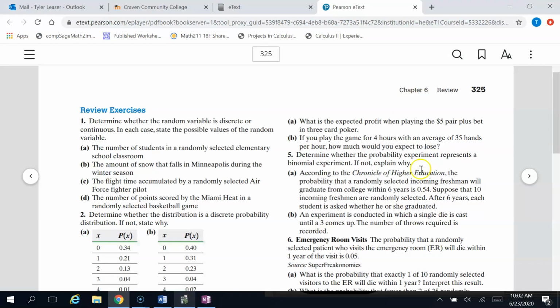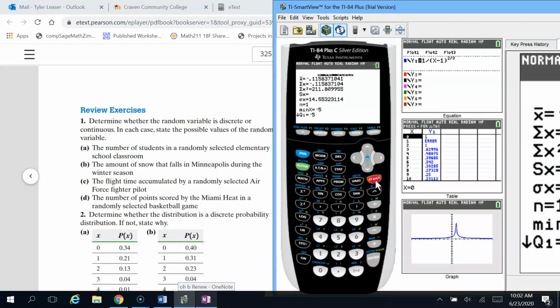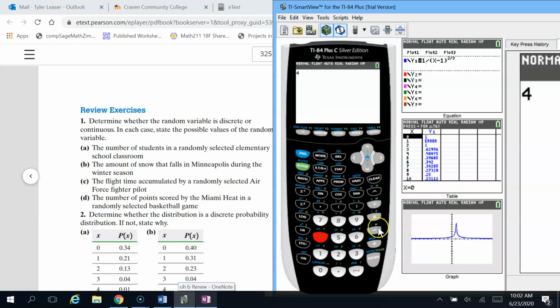Okay, so that's the answer to part A here. What's the expected value? Part B, if you play the game for 4 hours with an average of 35 hands per hour, how much would you expect to lose? Okay, so we're playing for 4 hours. Every hour we played 35 hands, and every time we play a hand, we lose 12 cents.